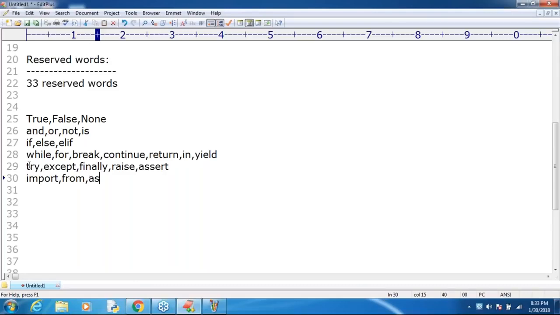Next, yes. To create aliasing, sir, as we can use to create alias names. Next, class. Class means to declare classes. Def means to declare methods. Remember, methods and constructors we can use.